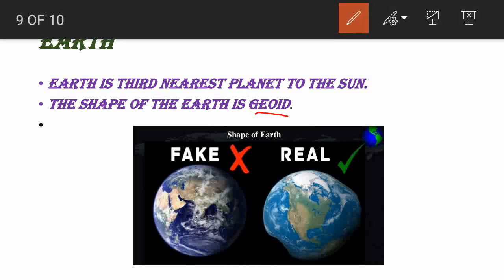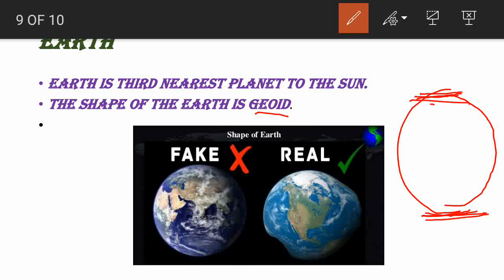This is a sphere. Everyone knows a 3-dimensional circle is called a sphere. If you take one ball and flatten both the poles, cutting both the ends of the ball, and it bulges in the middle, flattened at the poles and bulged in the middle, that is called geoid.